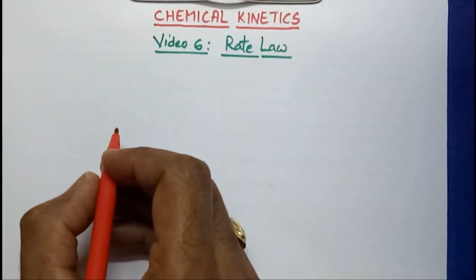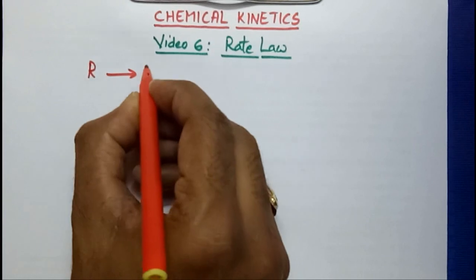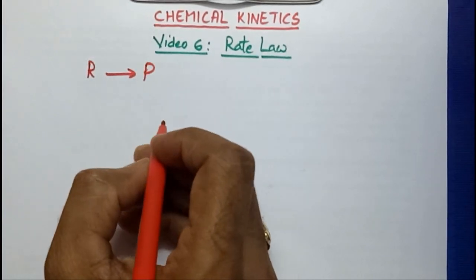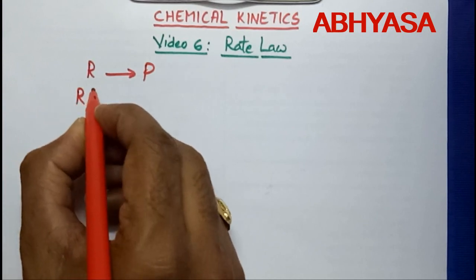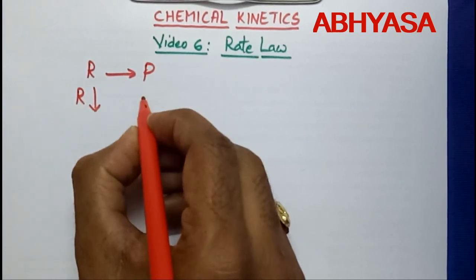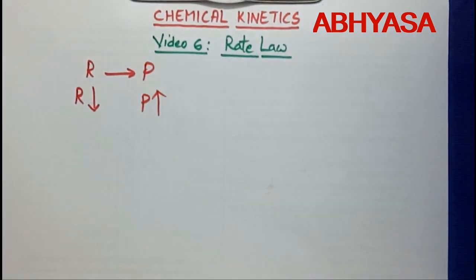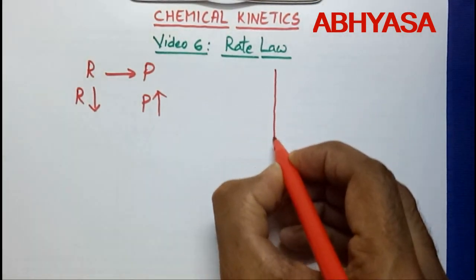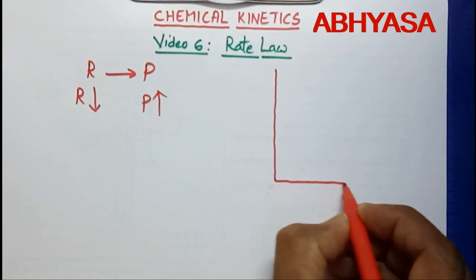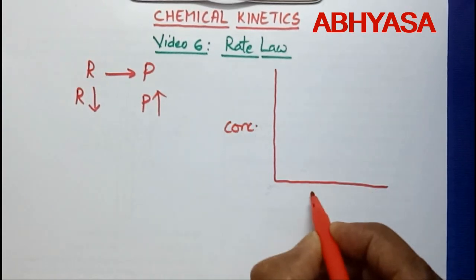When a chemical reaction proceeds, the reactants are converted into products, isn't it? As a result, with time, the concentration of reactant decreases and the concentration of product increases. This we can also represent graphically like this. This is the concentration axis and this is time.